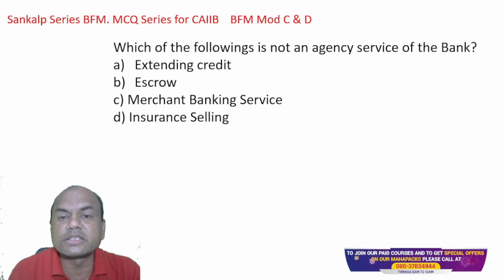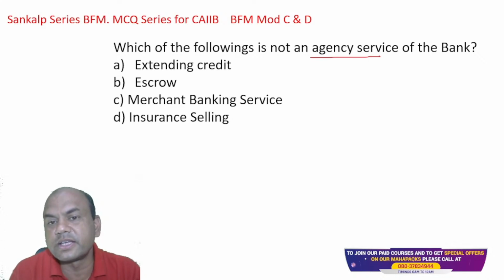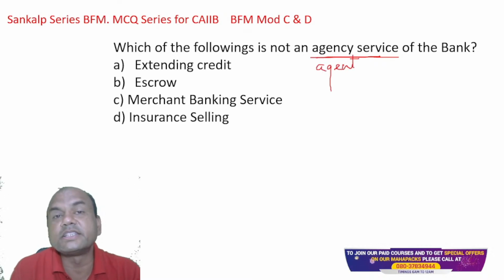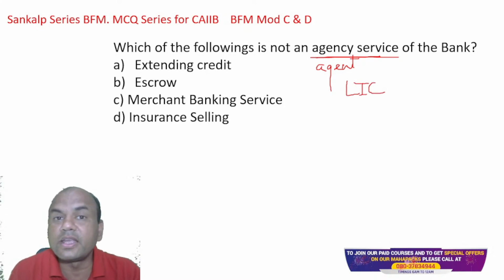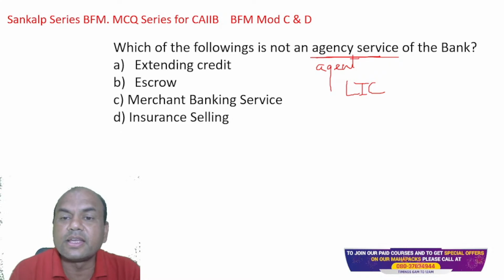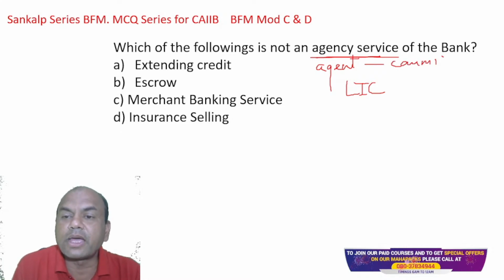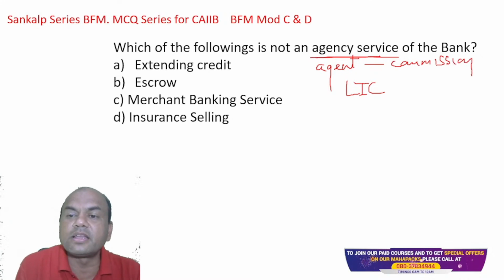Which of the following is not an agency service of the bank? Agency service. Agency means what? Here the bank is acting as an agent. Agent means what? LIC agent. Remember this? LIC agent, insurance, or any other agent also, like a mutual fund agent. What does the agent get? Agent gets only commission. Same thing, bank also gets only commission in agency services.